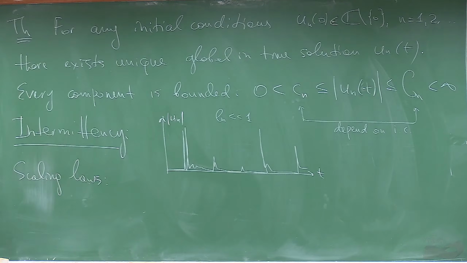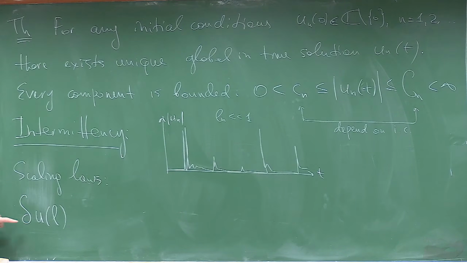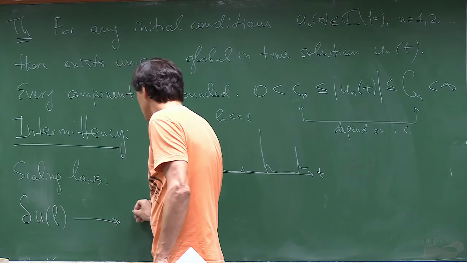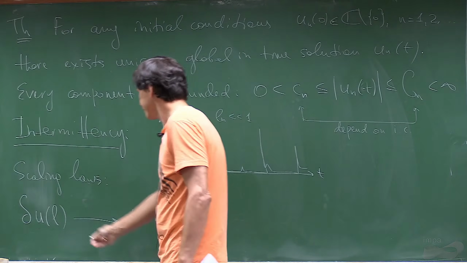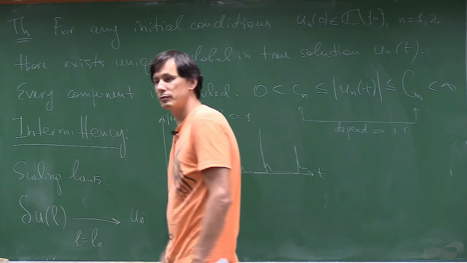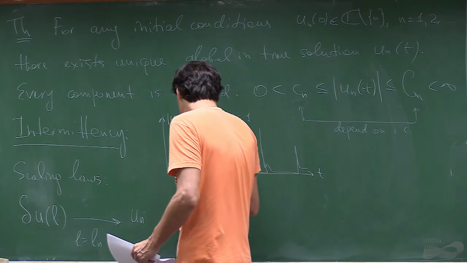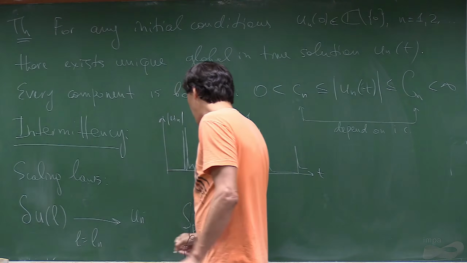Laws which Simon introduced. And remember, the scaling laws were about the moments of velocity variation at scale L. And here we have a direct analog of this, because velocity variation at scale L is our un, right? When L equals Ln, this becomes un. So then we can put a structure function of any order p.